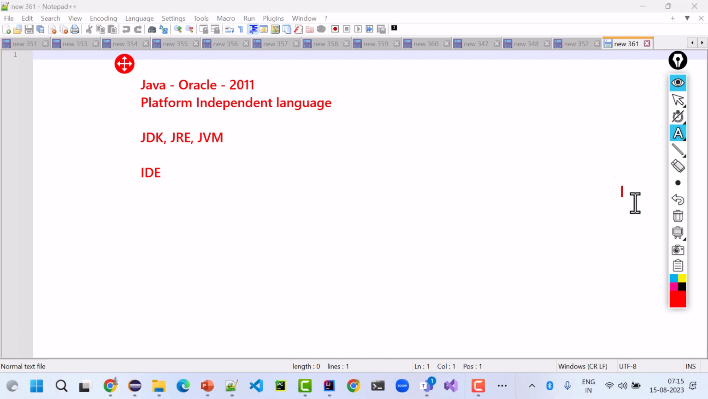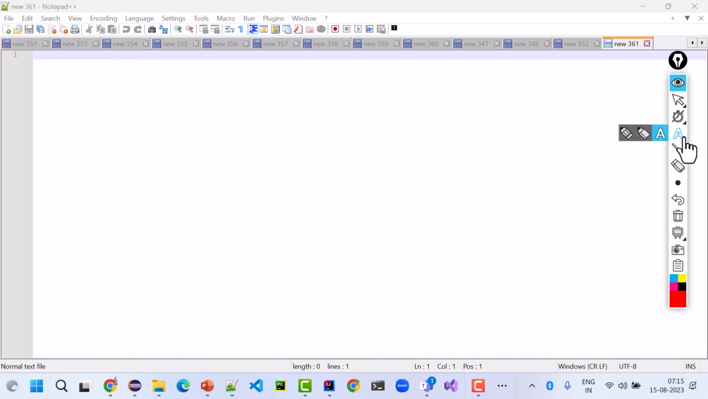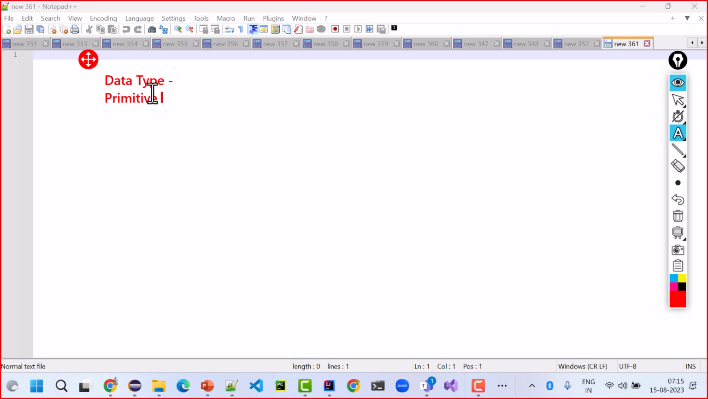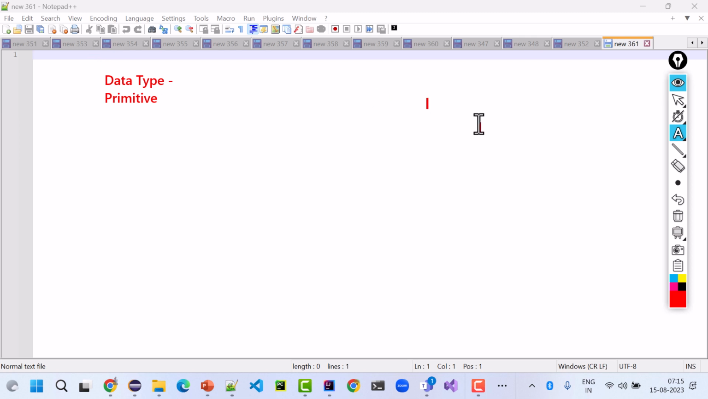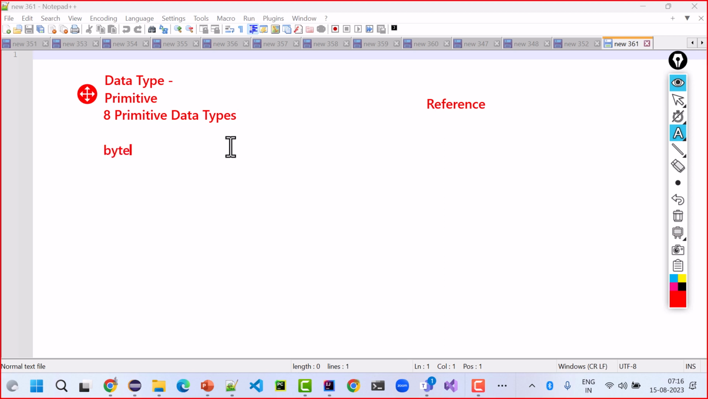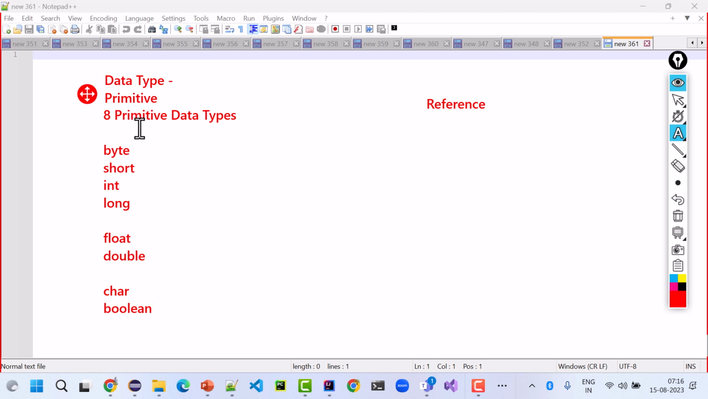Then comes the building block of data manipulation in Java language, which is called the data type of the data that we are dealing with. There are two types of data type. One is primitive, another one is reference. There are 8 primitive data types: byte, short, int, long, float, double, char, boolean. Primitive means this data type comes with the Java language.